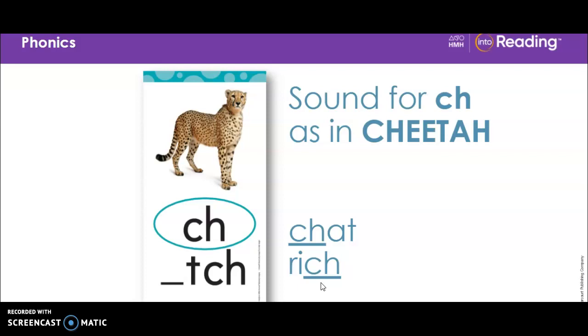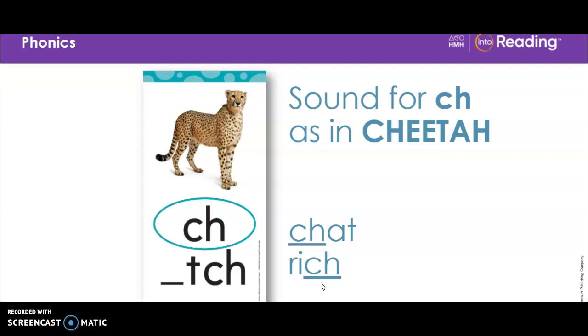Cheetah begins with the ch sound. You know that sometimes two letters come together to make one new sound. The consonant letters CH together stand for one sound, ch. The letter CH can stand for the ch sound at the beginning or at the end of a word. Look at the first word, chat.